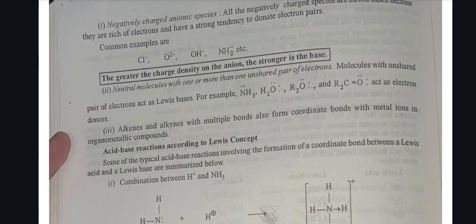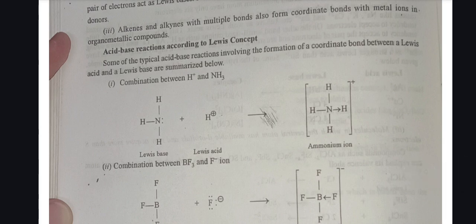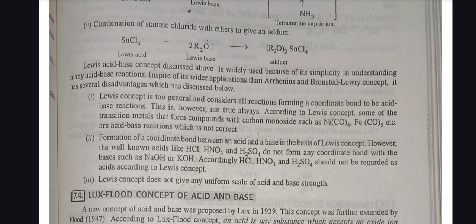Acid and base reactions according to the Lewis concept. Some of the typical acid-base reactions involving the formation of a coordinate bond between a Lewis acid and a Lewis base are summarized below. It is important to note that an empty orbital is being created on the sulfur atom by moving a pair of electrons from the double bond of the oxygen atom. Fourth, combination of the cupric ion Cu²⁺ with ammonia. Fifth, combination of stannic chloride with ethers to give an adduct.